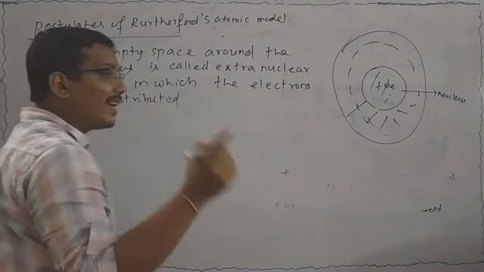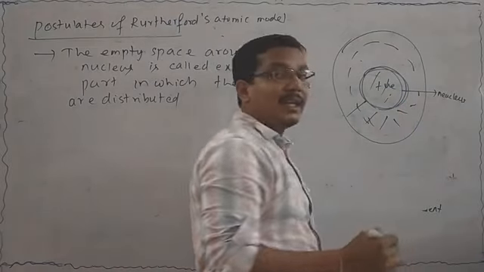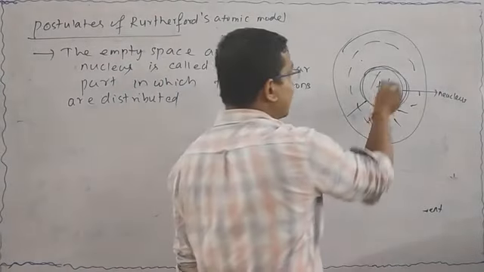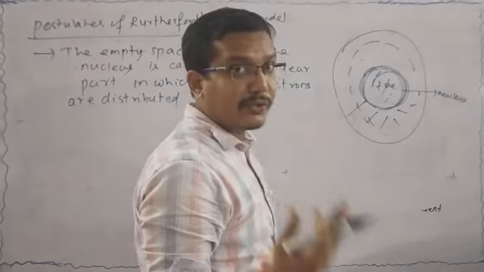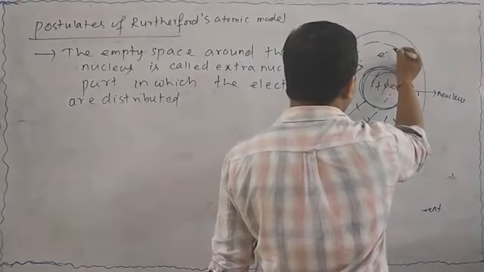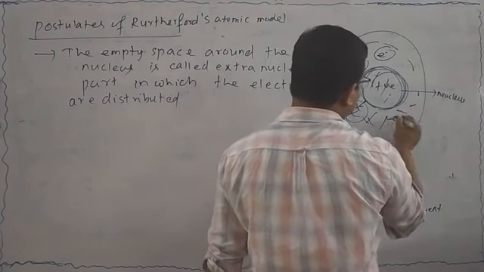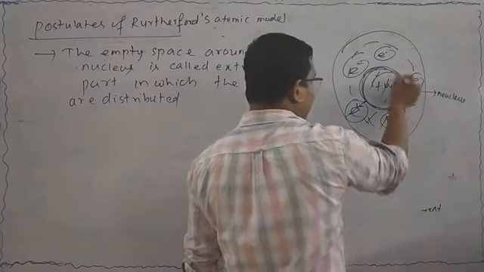Why are the electrons distributed around the nucleus? We know that the positive and negative charges are opposite to each other. That means it requires neutrality. So electrons are present at the extra nuclear part, which surrounds the positive nucleus.